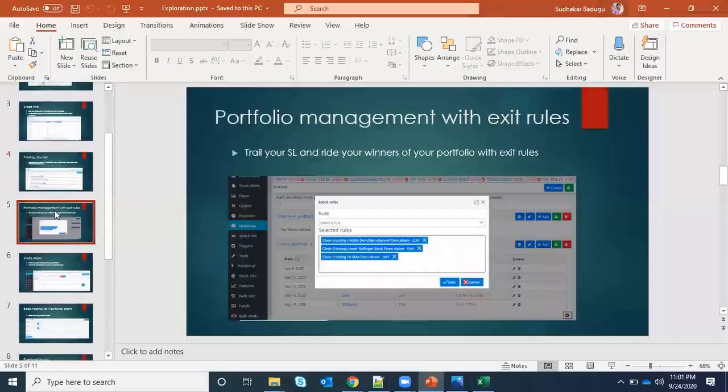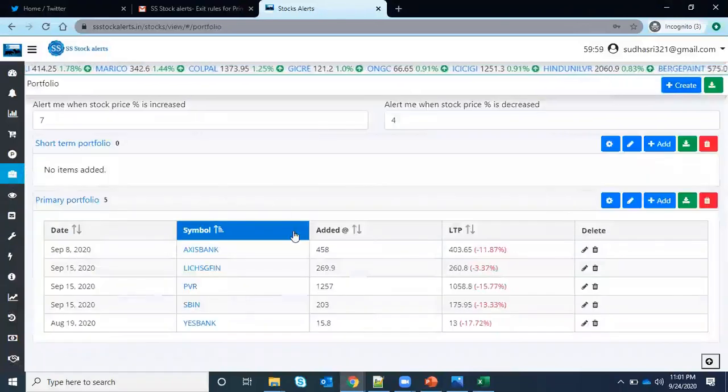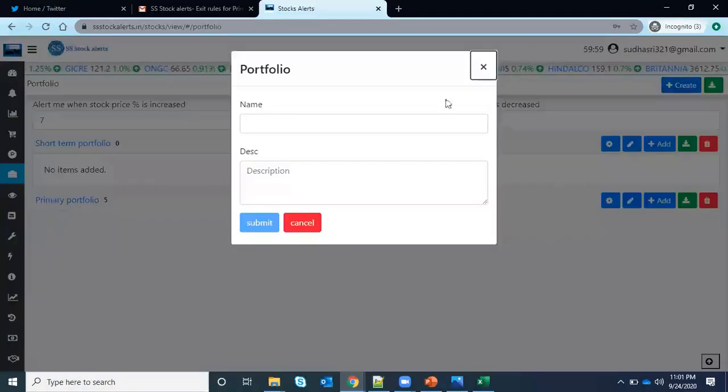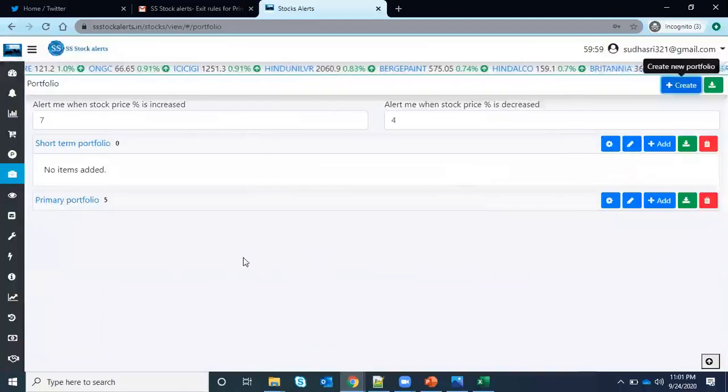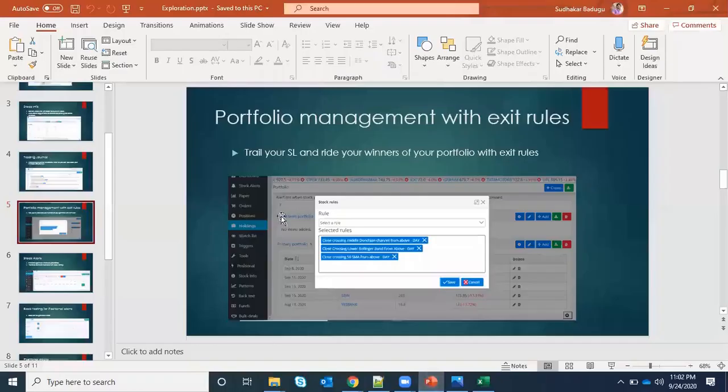And if you come again, portfolio management with the exit rules. What it means is, it is helpful only for positional players, not for intraday. Only for long term or swing traders it will be helpful. Here also you can create your own portfolio, and you can create a number of portfolios. Each person may have a short term portfolio, a main portfolio, or a swing portfolio, whatever it is.